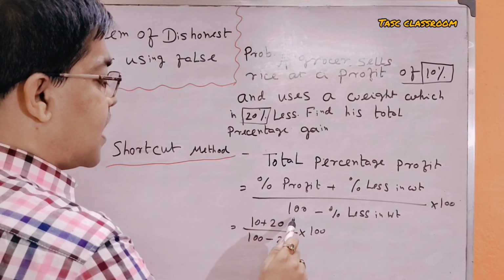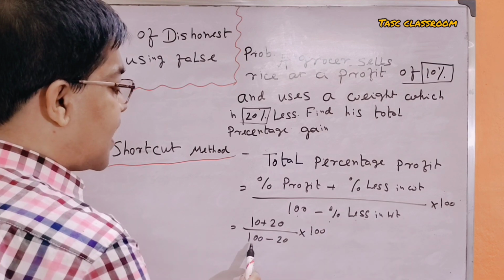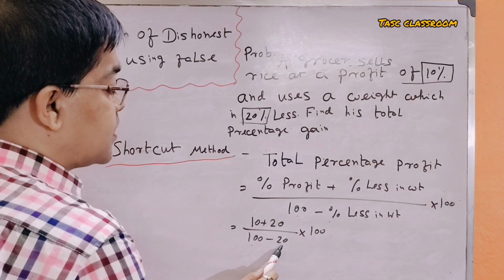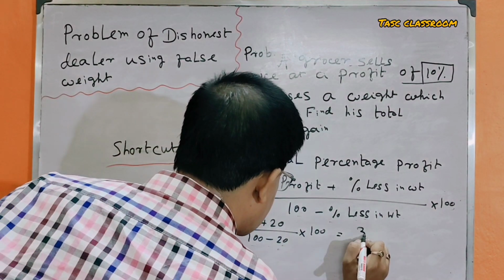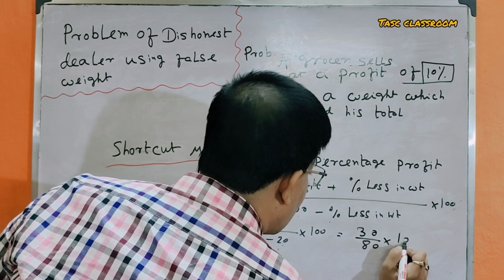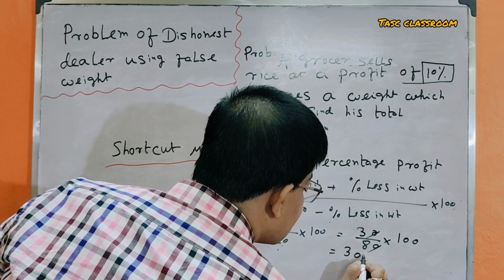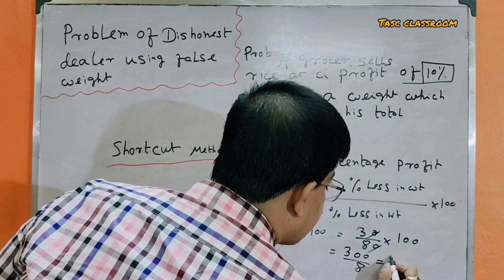divided by 100 minus percentage less in weight, that is 100 minus 20, into 100, is equal to 30 by 80 into 100, that is 300 by 8.